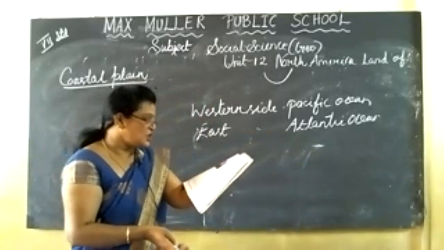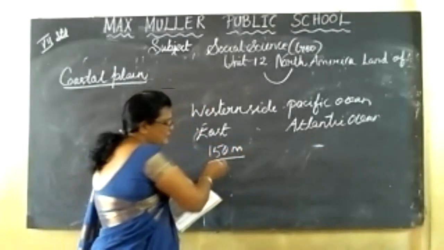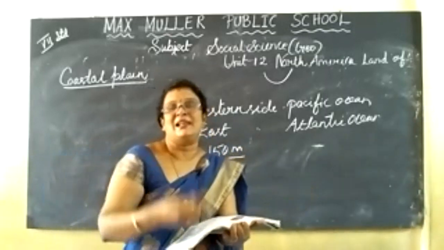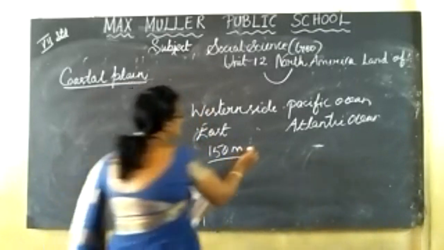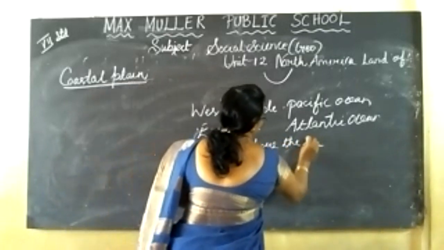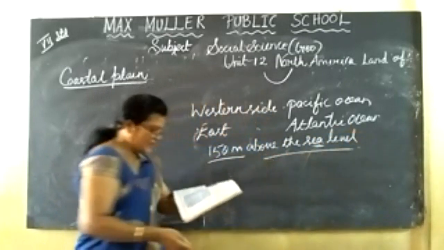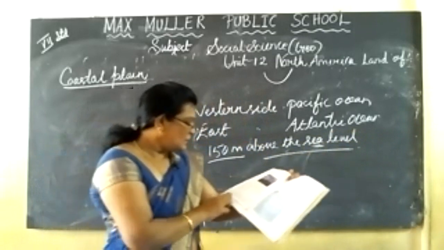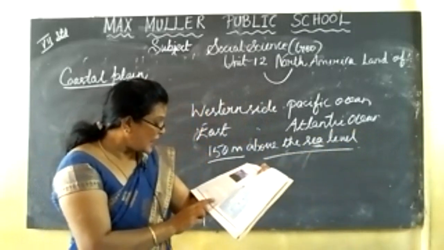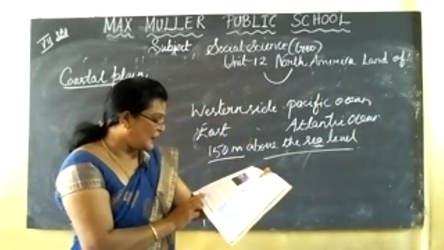The average is 150 meters above the sea level. So there is a relatively low plain area with sandy soil which is relatively infertile.